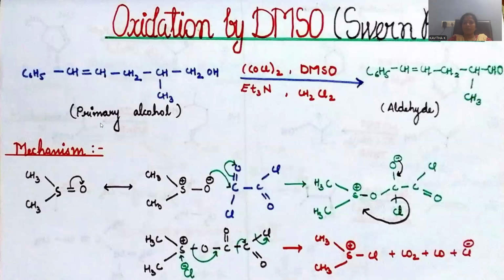So the primary alcohol is our requirement, that is taken, along with oxalyl chloride, DMSO, and triethylamine. These are the requirements in order to convert this alcohol into the corresponding aldehydic compound, and the remaining chain length is left undisturbed by the reagent we are adding. This is called a selective reaction, right? The mechanism we are already aware of, we repeated it so many times. Though it looks very complicated, if we perform it step by step, that will give a clear picture in order to achieve the product formation.